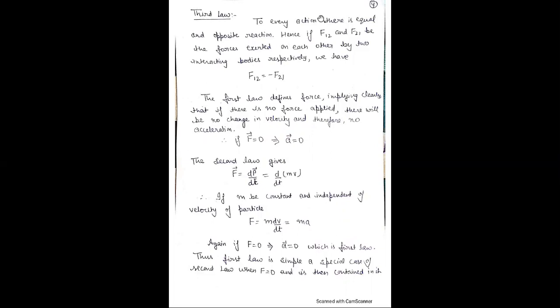If F1 and F2 be the forces exerted on each other by two interacting bodies respectively, we have F12 is equal to, but in opposite direction, minus F21. For example, if a book is placed on a table, then the book exerts a force on the table, and the table also exerts a force on the book but in the opposite direction.